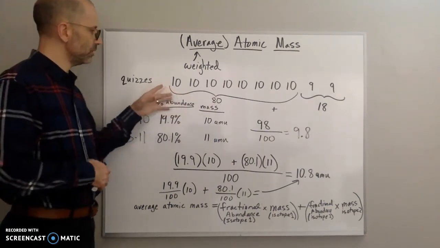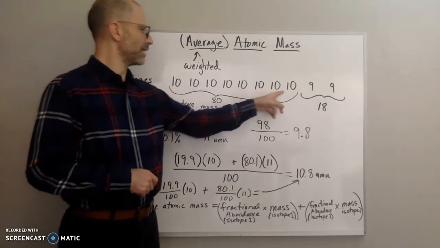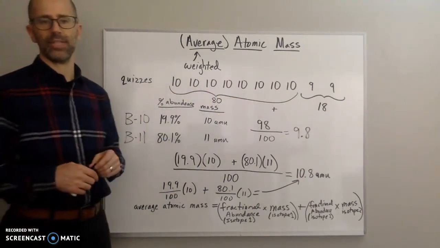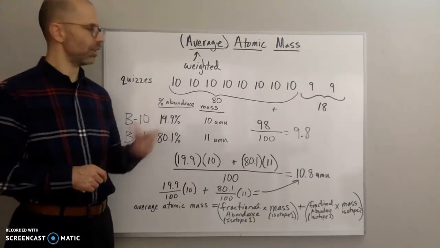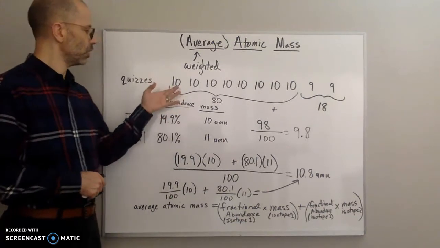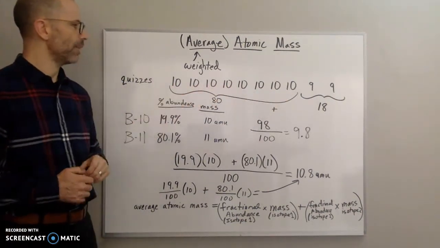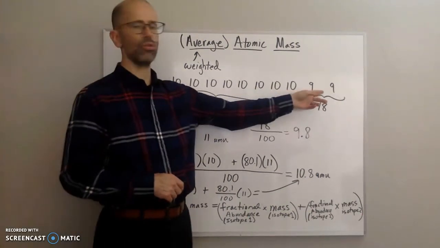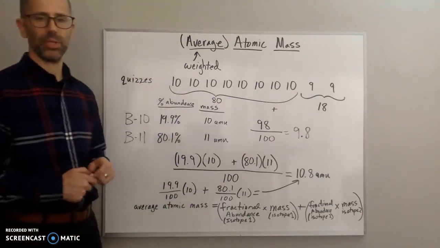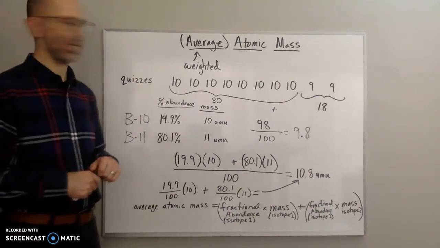Here you'll see that I have 8 quizzes where I scored a 10 out of 10. So I got a perfect score. All of these quizzes are out of 10. And then on 2 of them I get a 9 apiece. So 2 of them are 9s and 8 of them are 10s.